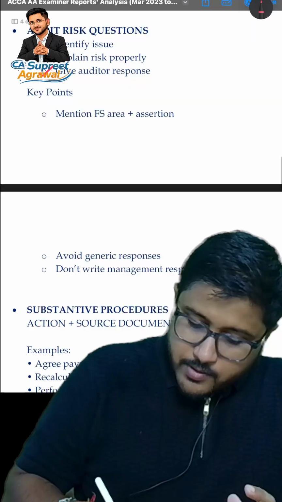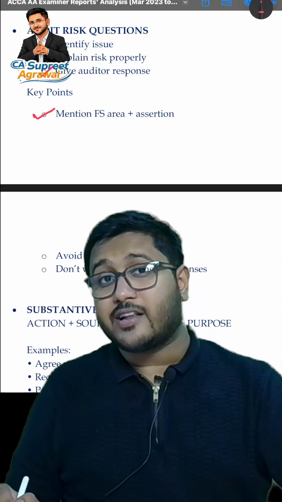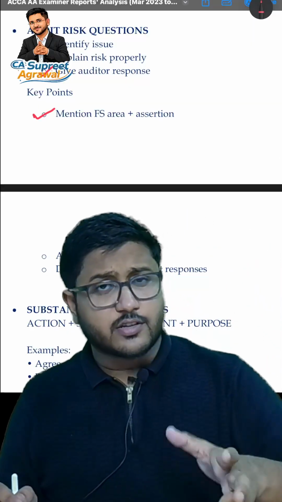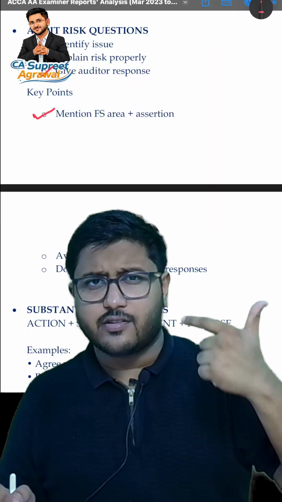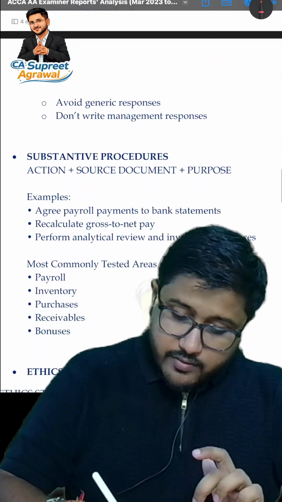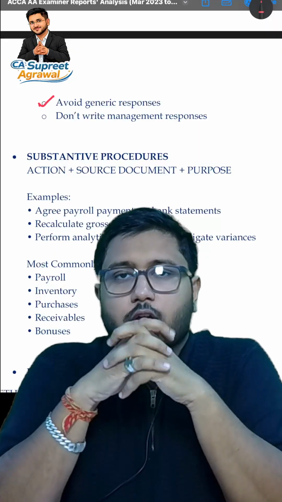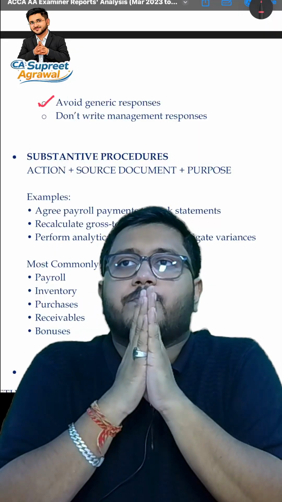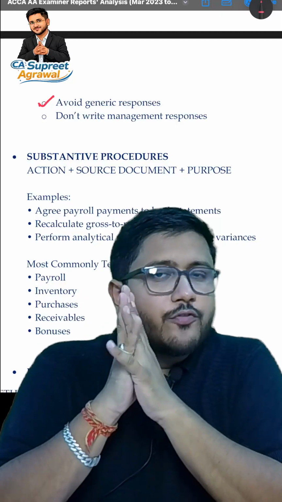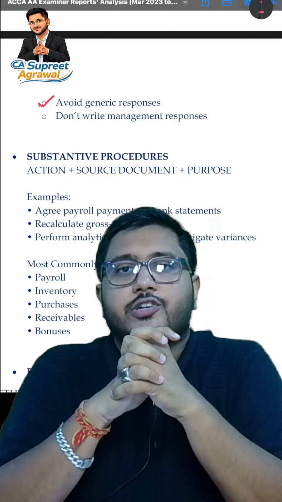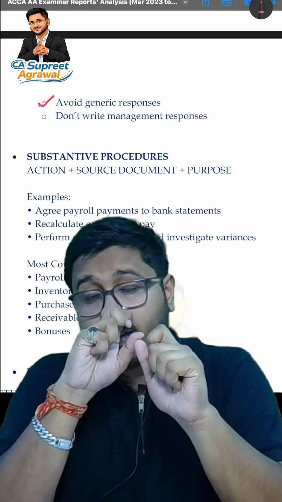Key points to remember: you have to mention the FS area, that is, which area it is impacting, and what assertion is being hit, whether it is existence or rights and obligations. Then avoid generic responses. A lot of students mention, say there is improper accounting for fixed assets, that the balance sheet would be materially misstated. This is a very generic response.